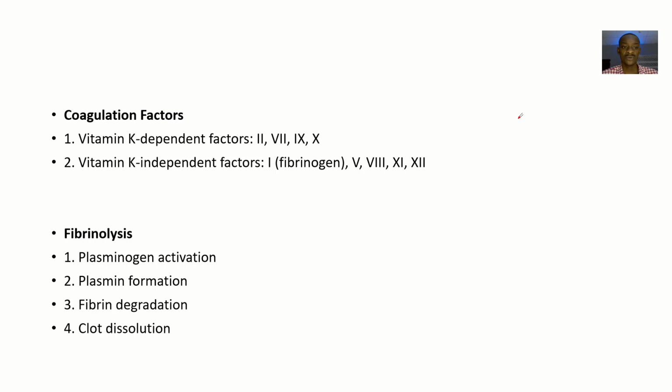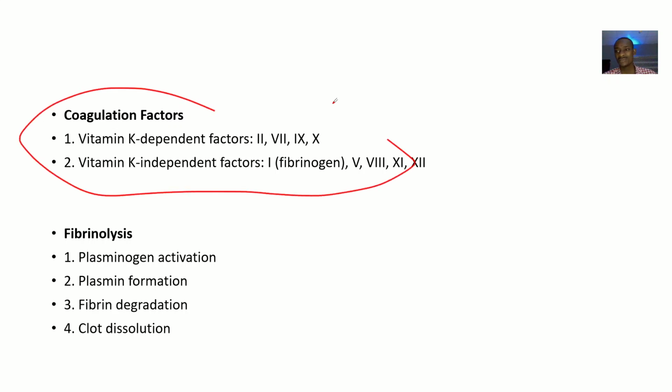Then looking at the coagulation factors, there are some that are vitamin K dependent. Now, I think this is out of context. Then fibrinolysis is the process by which the clot is broken down. This is the body trying to control things: there's a wound, there's clot formation, but let there not be too much clot.